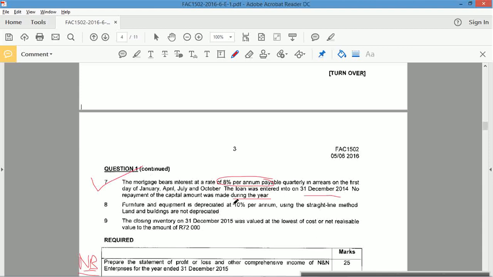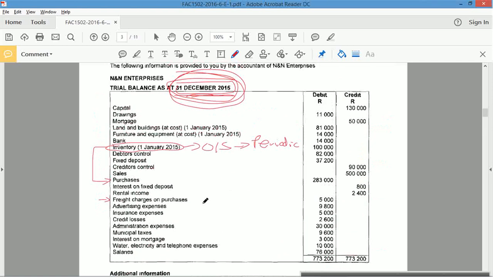Next, that bullet tick. 8. Furniture and equipment was depreciated at 10% per annum. If it's per annum, that means I need to provide for the depreciation for the year. Using straight line. If it's straight line, that means it's on cost. Land and buildings are not depreciated. They normally aren't. Okay, so furniture and equipment. There's furniture and equipment at cost. That's brilliant.